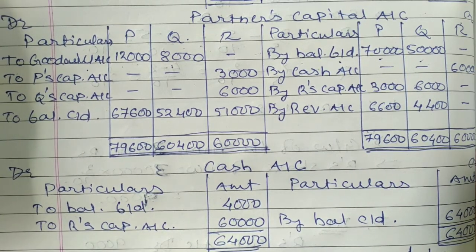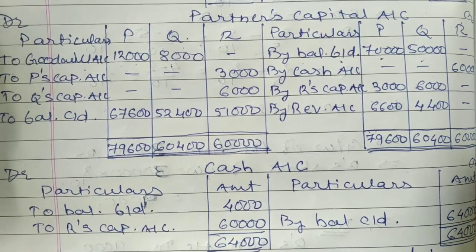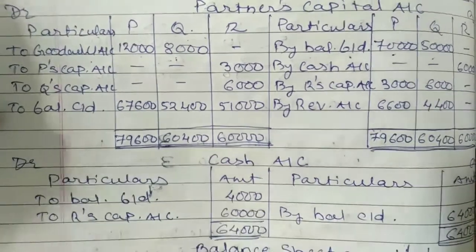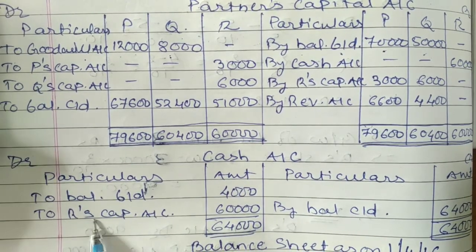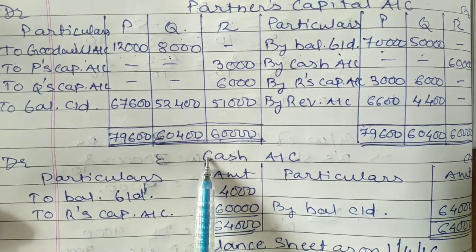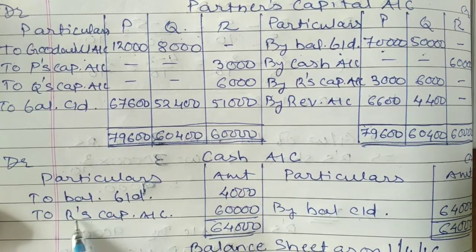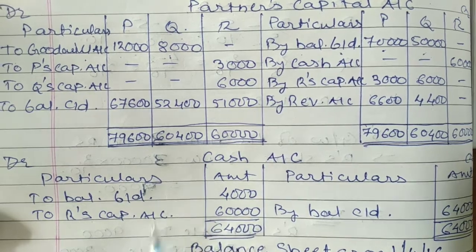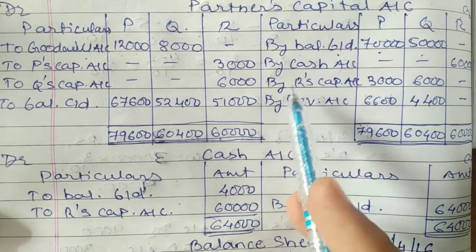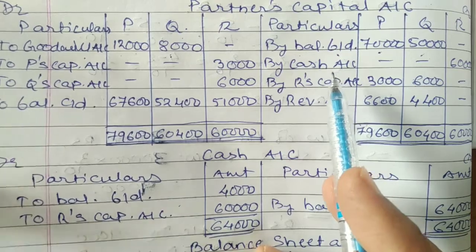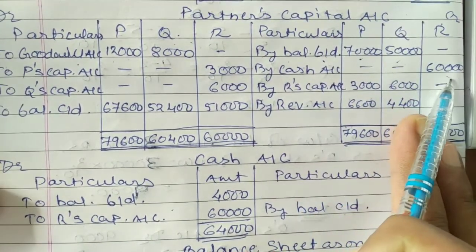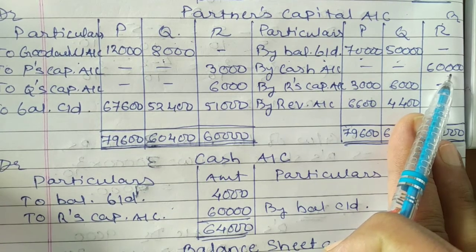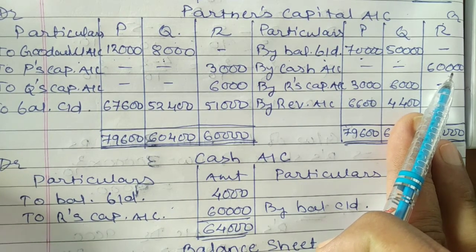Cash comes into your business, and R brings such cash into the business. That's why your journal entry would be cash account debit to R's capital account. The effect would be recorded on the debit side of cash account, 60,000. In the same way, on the opposite side, by cash account in R's column, that is 60,000 on the credit side of partner's capital.